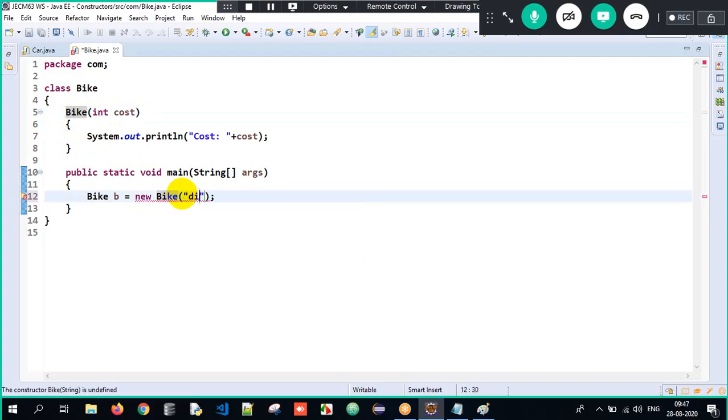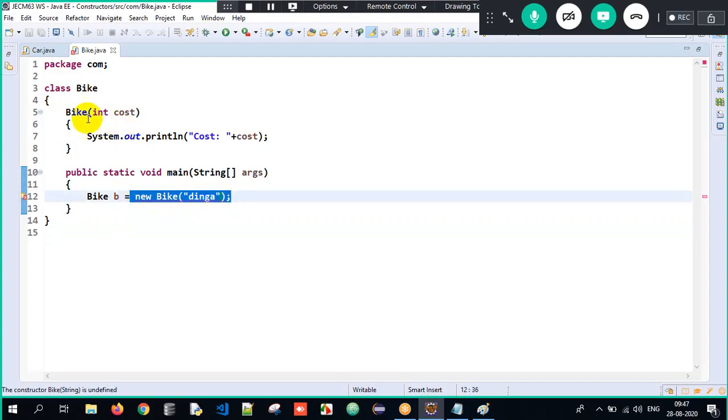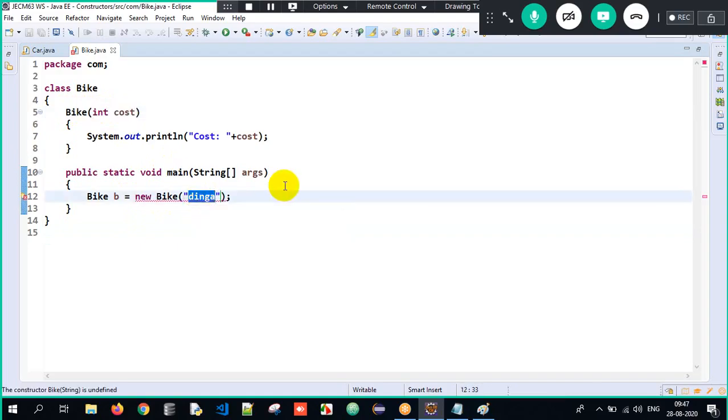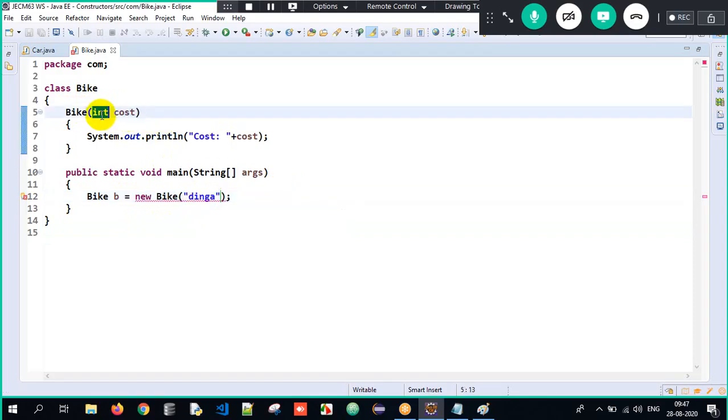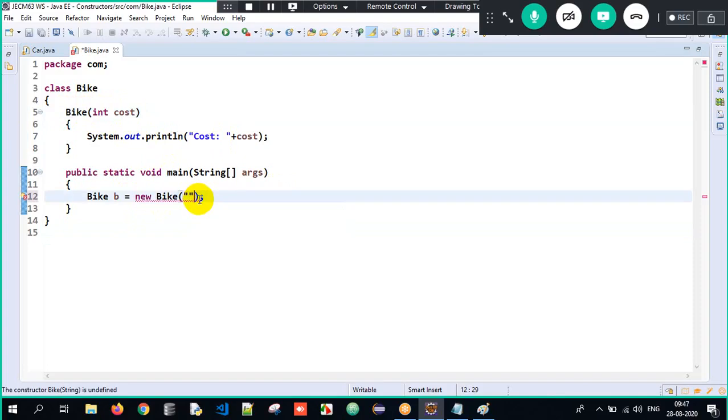Okay, I will pass. I pass "dinga". But again the compiler is nicely scolding us. Why? It's telling me when I create an object, the constructor is getting executed, and it wanted one argument, right? I passed one argument, "dinga". But why is it still giving an error? It's telling, hey, I am accepting an integer argument, but you are passing a string argument. How will I execute here? You better pass me an integer argument. So I pass it as 1000. Will it get executed? Yes.